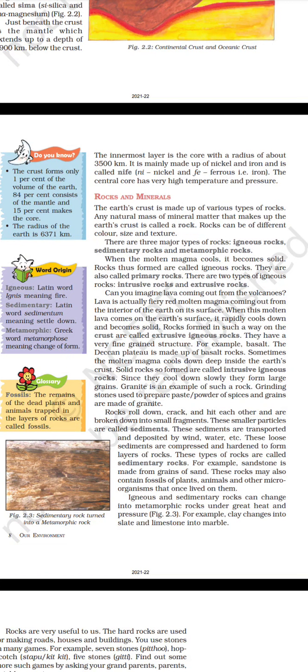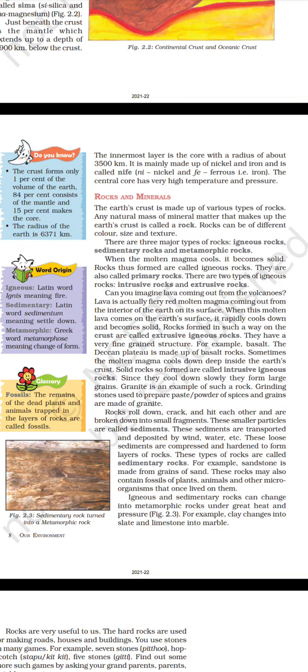There are two types of igneous rocks: intrusive rocks and extrusive rocks. Can you imagine lava coming out from the volcanoes? Lava is actually fiery red molten magma coming out from the interior of the earth onto its surface. When this molten lava comes on the earth's surface, it rapidly cools down and becomes solid. Rocks formed in such a way on the crust are called extrusive igneous rocks. They have a very fine grained structure. For example, basalt. The Deccan Plateau is made up of basalt rocks.